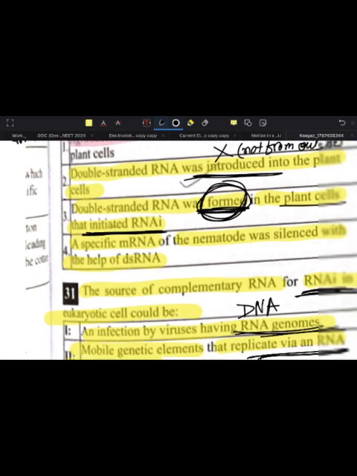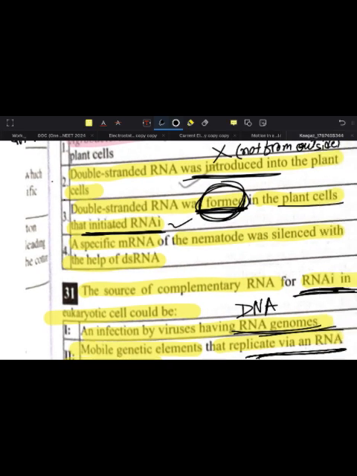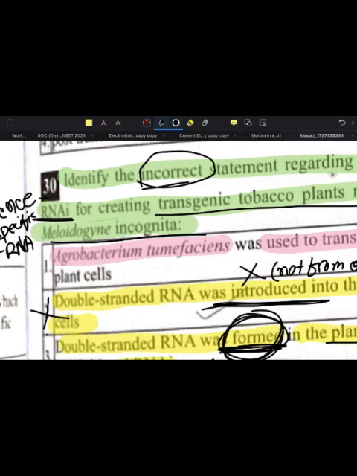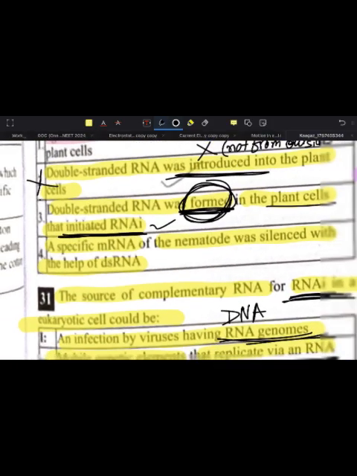So this is the wrong statement. The incorrect statement will be option number 2, and the last is already correct. It was silenced with the help of double-stranded RNA. Clear? Done.